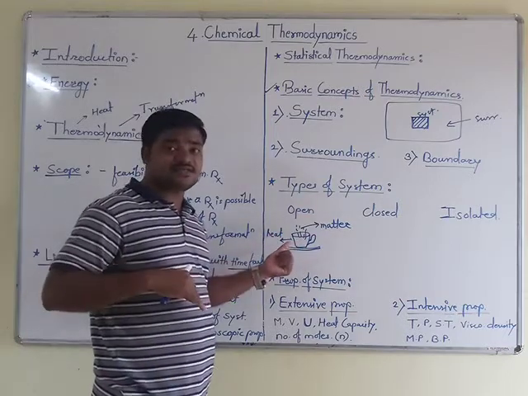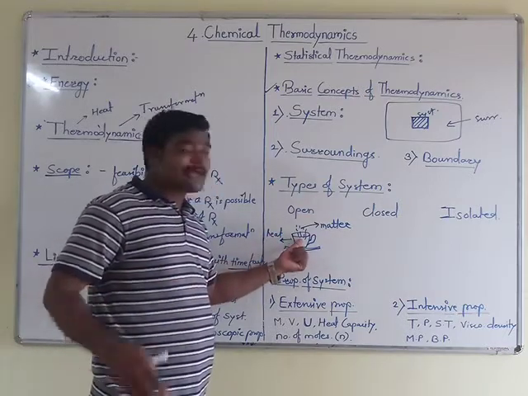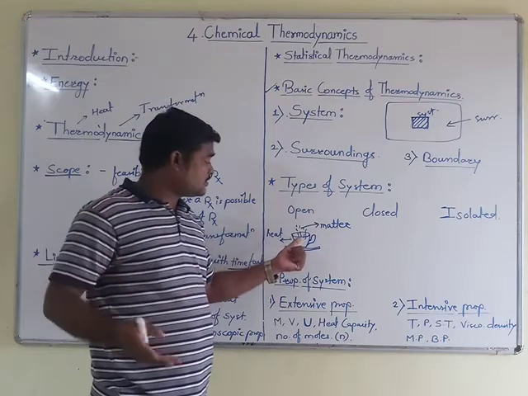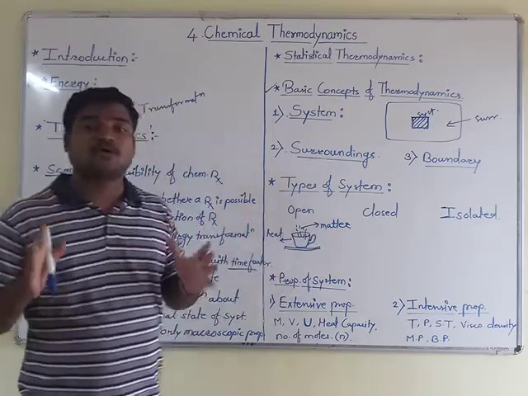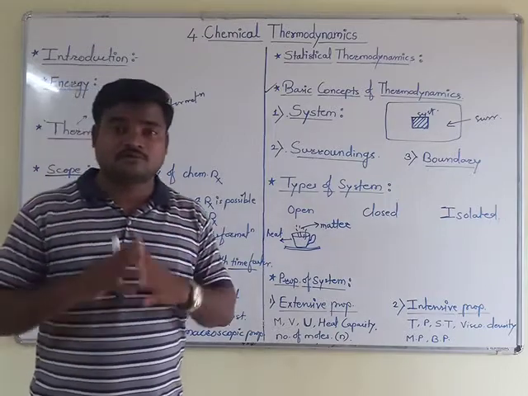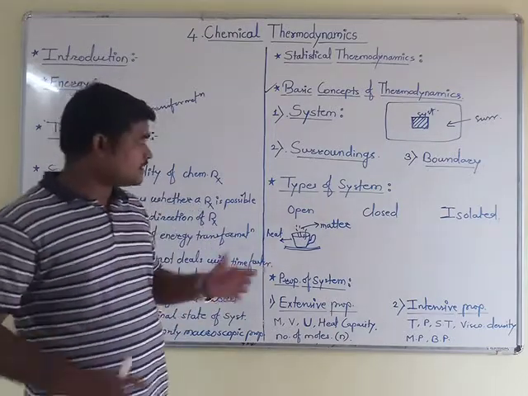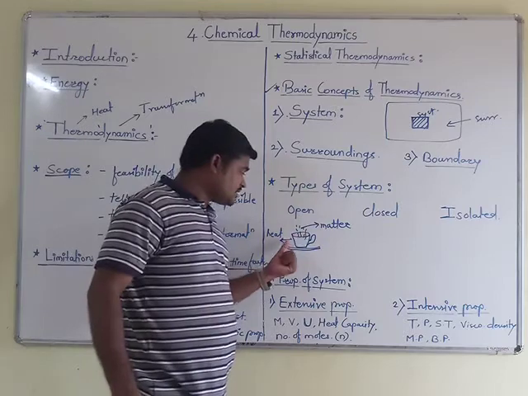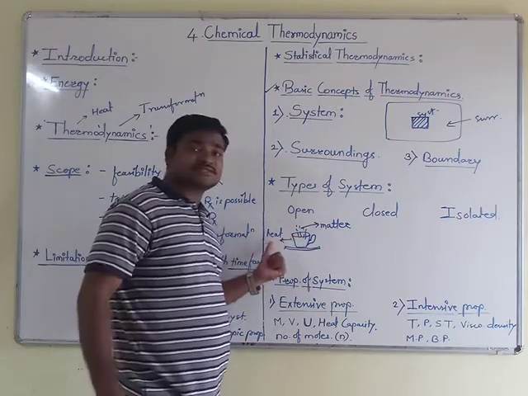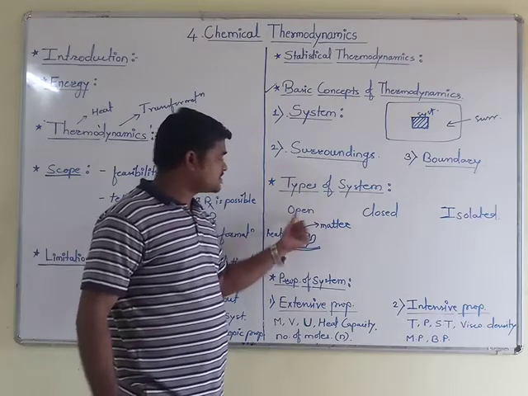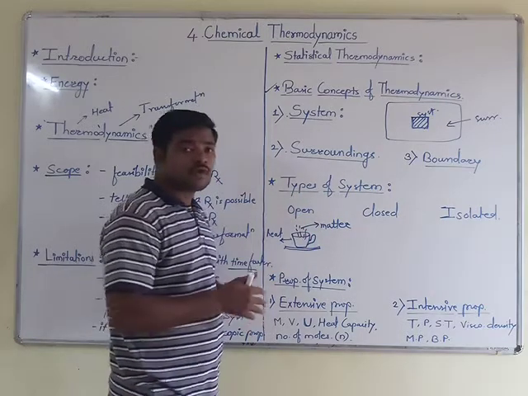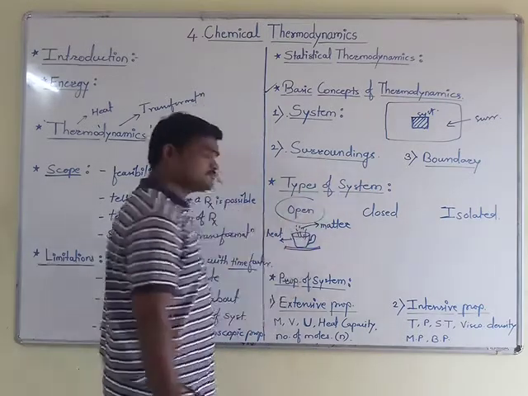Along with that, as it is in open condition, some amount of matter is also lost in the form of water, tea vapors. Here both factors, heat as well as matter, are going to be exchanged with the surrounding. So such a type of system we call an open system.